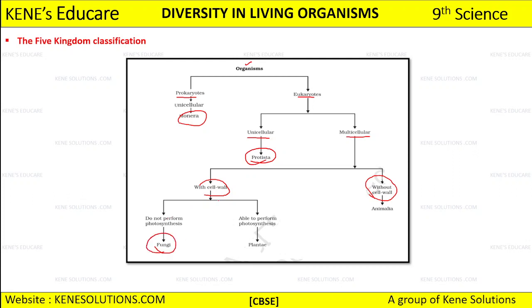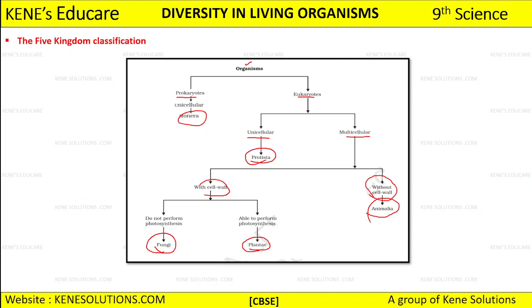Some of the organisms have a cell wall but are still able to perform photosynthesis, and the kingdom here is Kingdom Plantae. Then we have eukaryotic multicellular organisms without a cell wall, and that is Kingdom Animalia. So these are the 5 different kingdom classifications that we are going to discuss.